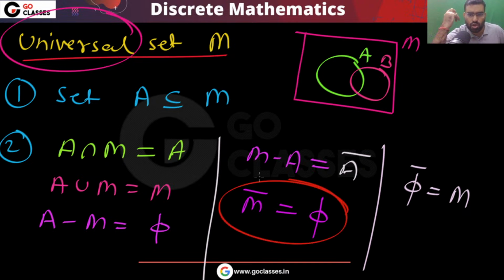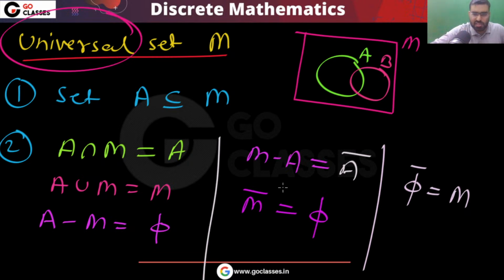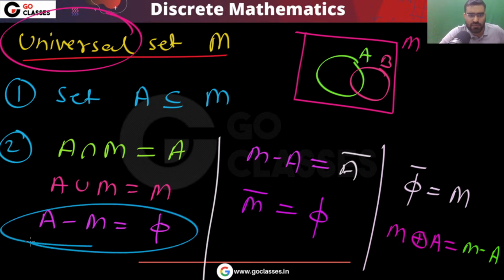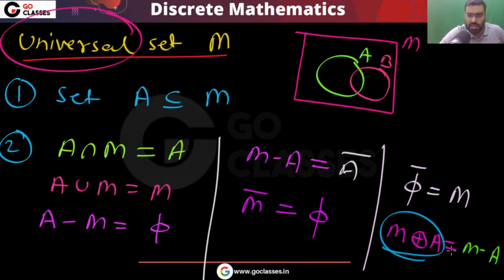Because the universal set contains every element, the universal set complement will be phi, and phi complement will be the universal set. Some more rules: if you do symmetric difference with M, that will be just M minus A, because A is a subset of M. A minus M is phi, so the exclusive elements are M minus A.